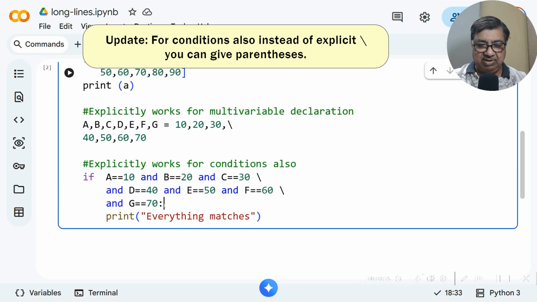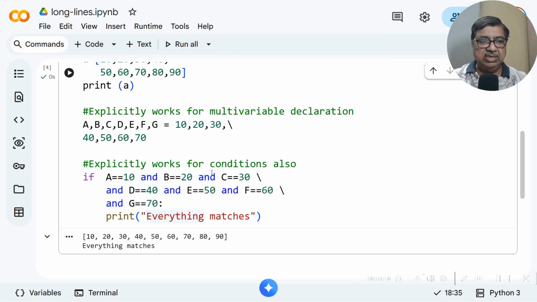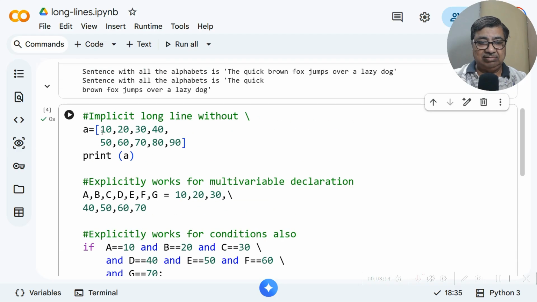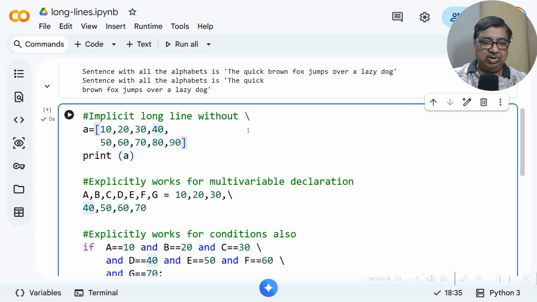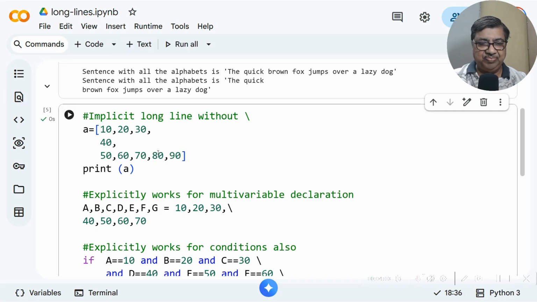After if, wherever this colon ends, and in between lines I am using backslash, so I can use this. This is highly useful because sometimes our conditions are really too long. Okay. So in this kind of case, we can obviously use this. So you can see this has also easily come. You can divide it into multiple portions also if you want. See, this way also this will come without any error, right?